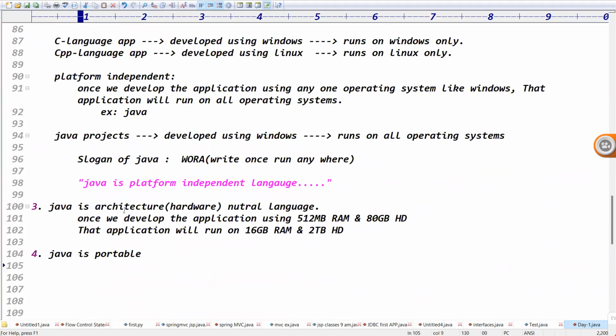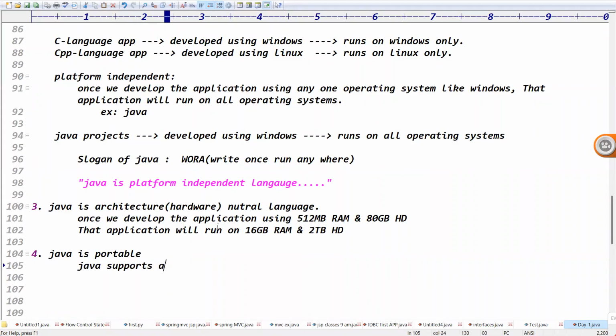Java is a portable language. Portable means what? You have portable TVs, right? Portable means comfortable. It means Java supports all operating systems, and Java supports all hardware configurations, right? That makes Java a portable language.